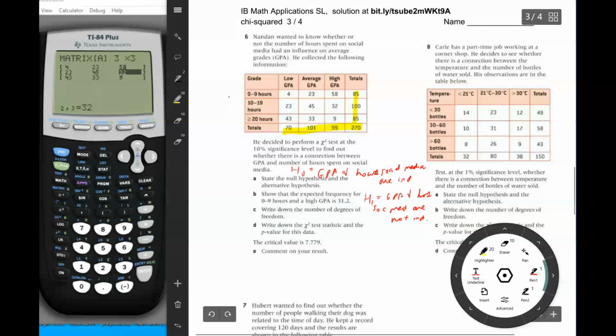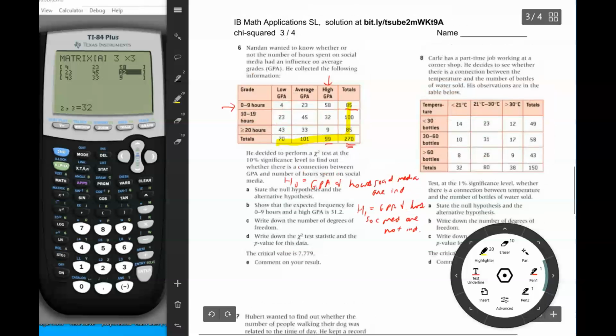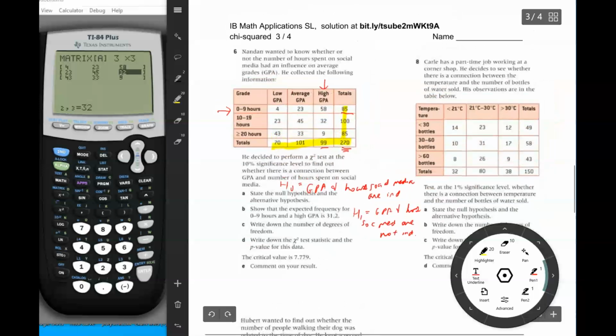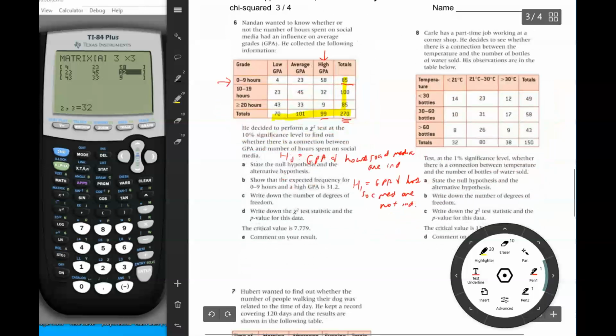Show that the expected frequency for 0 to 9 hours and a high GPA is 31.2. So 0 to 9 hours and high GPA, so that would be 85 over 270 times 99 over 270 times 270. Okay, so we need to show that, so we need to write down this calculation. So we have 85 over 270 times 99 over 270 times 270.